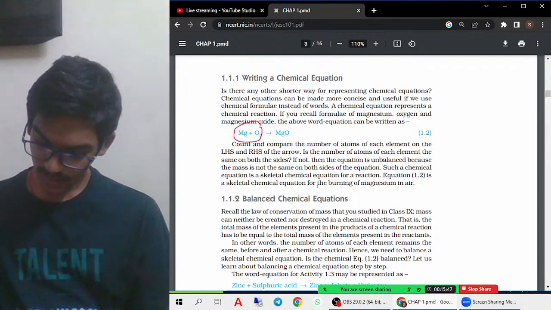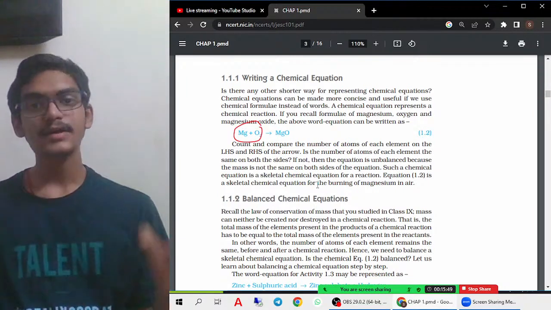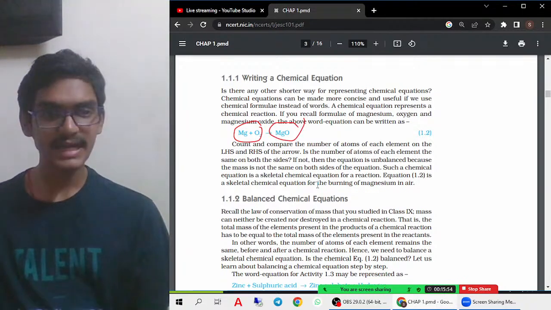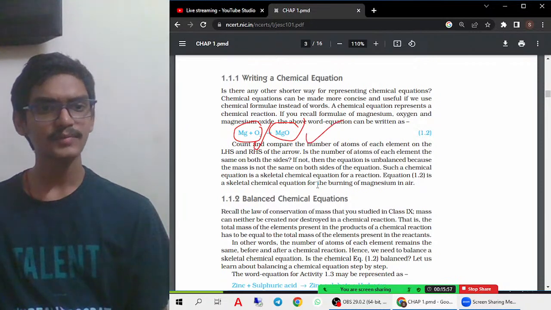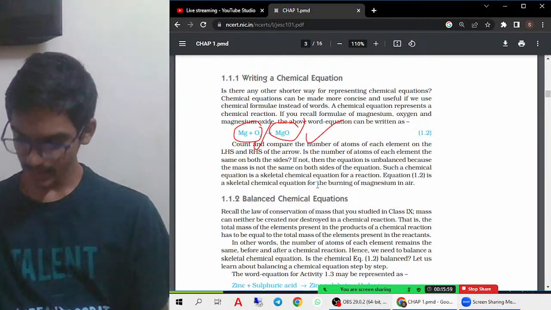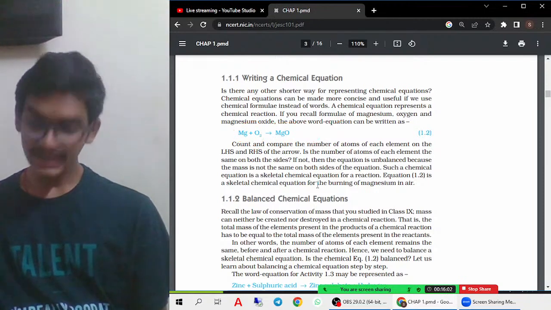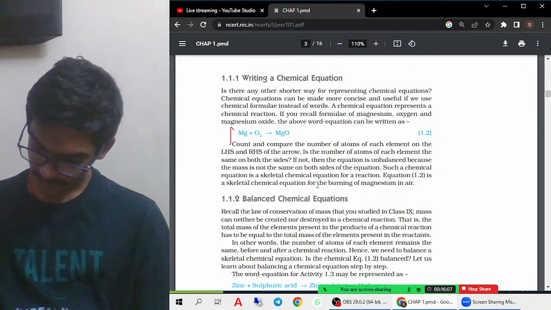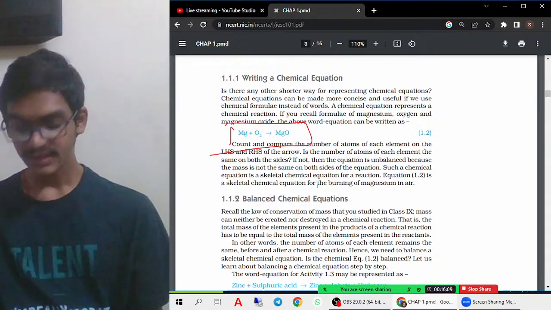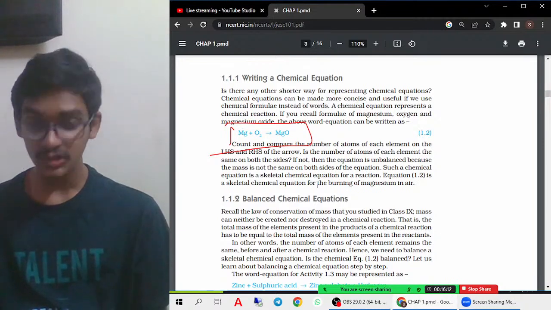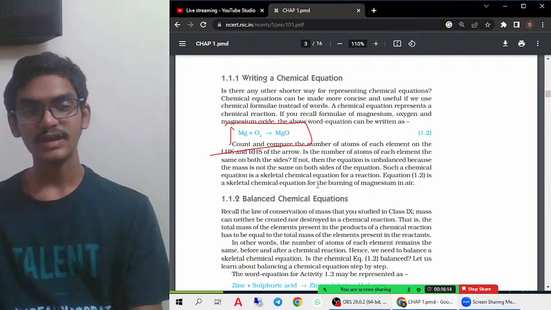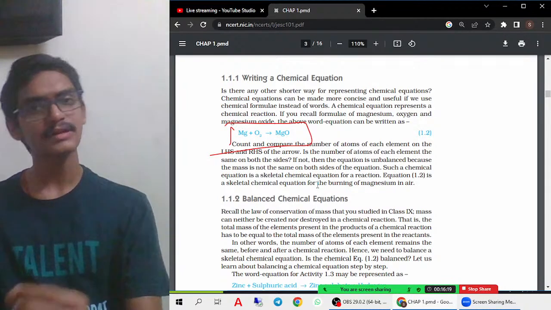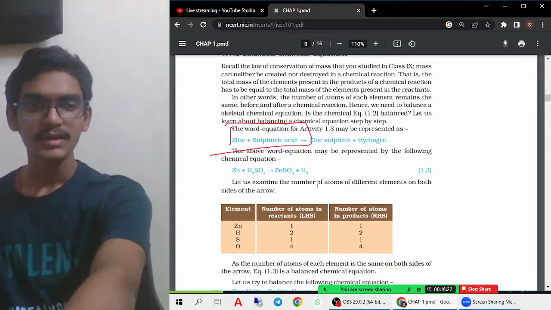So this side should be equal. Whatever atoms are on this side, that side also should have the same atoms. For example, if this side has 2 oxygen atoms, then this side also should have 2 oxygen atoms. That is an important thing which you must remember. That is the reason why we try to balance the chemical equations, like Mg plus O2 gives MgO. That is the law of conservation of mass. That means atoms of elements on the left hand side should be equal to the atoms of elements on the right hand side. Or else you can say atoms of elements of the reactants should be equal to the atoms of elements of the products. That is the important thing.